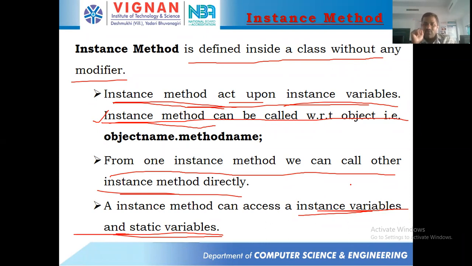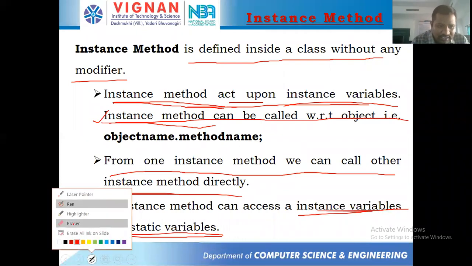If I'm specifying this point, means there is some other point that you need to note down in static variable that I will discuss. Instance method can access instance variables as well as what? Static variables. From one instance method we can call another instance method. So this was a thing that you need to remember. Okay, make a note of all these things.